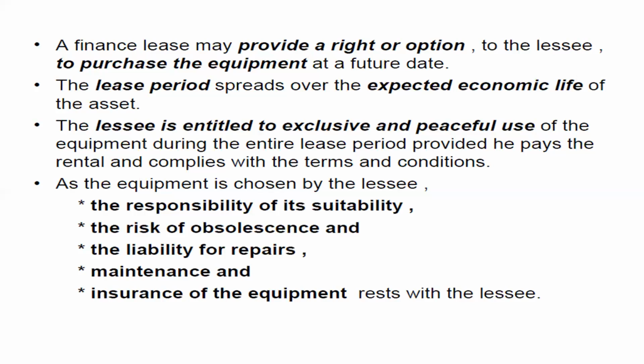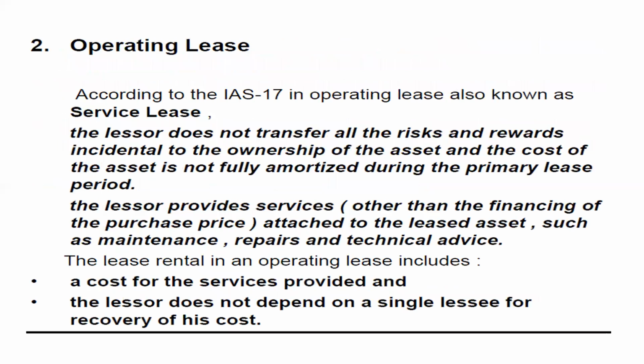So the responsibility of the asset like an owner lies with the lessee only. Lessor is not interested in any kind of maintenance of assets or risk associated with the asset. So this is the basic difference between the financial lease and the operating lease.